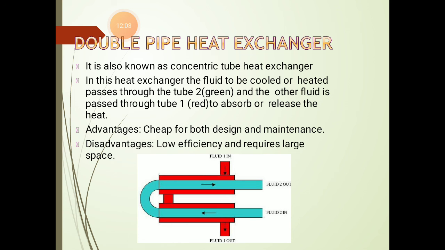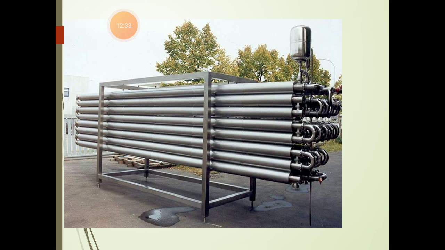So this is the figure of double pipe heat exchanger. It is also known as concentric tube or tube and tube, as I had earlier mentioned. The red colored and blue colored parts are shown here. The red colored part indicates that it's a hot fluid and blue colored indicates that it's a cold fluid. Biggest advantage is that it is cheap for both design and maintenance, but the major disadvantages are low efficiency and it requires more space.